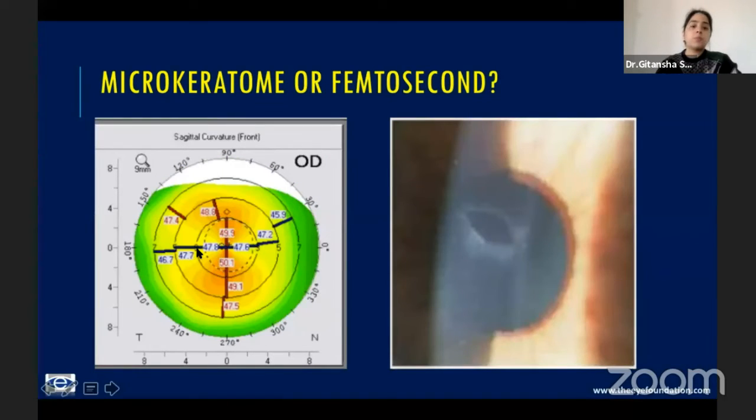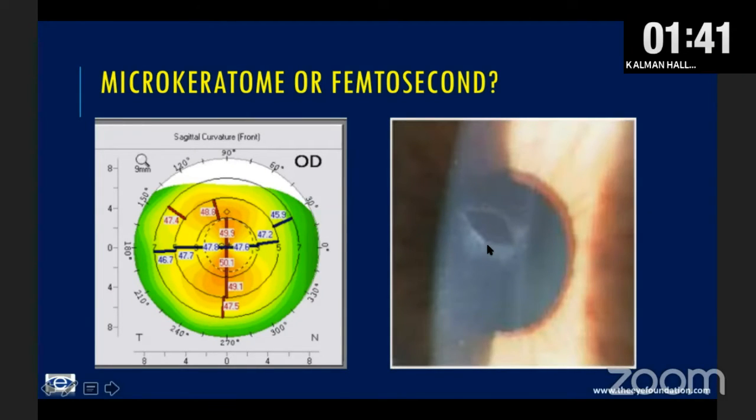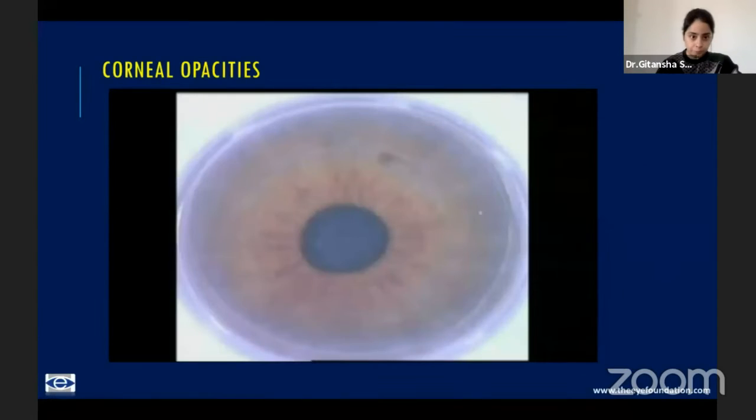The other extreme is a steep cornea, anything more than 47, 47.5. These are more prone to buttonholes on the microkeratome, and again, the blade should be avoided.